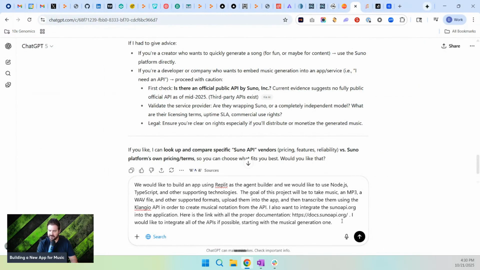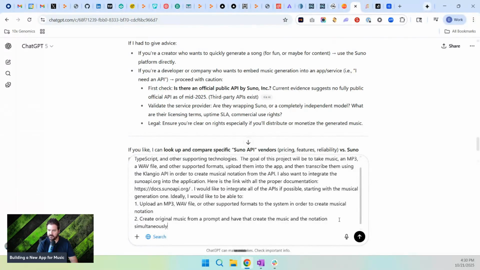Because ideally, I would like to be able to either upload an MP3, a WAV file, or other supported formats to the system in order to create musical notation, or I would like to create original music from a prompt and then have that create the music and the notation simultaneously.